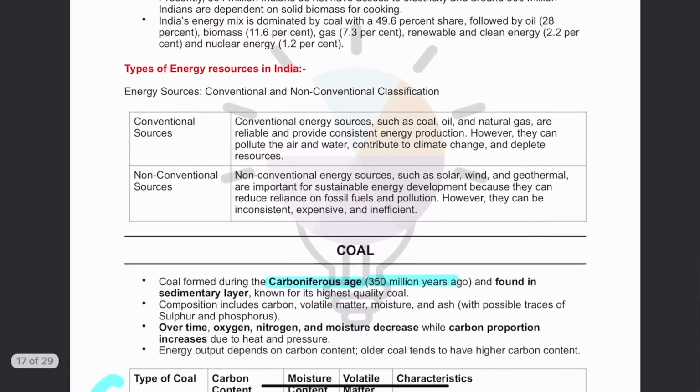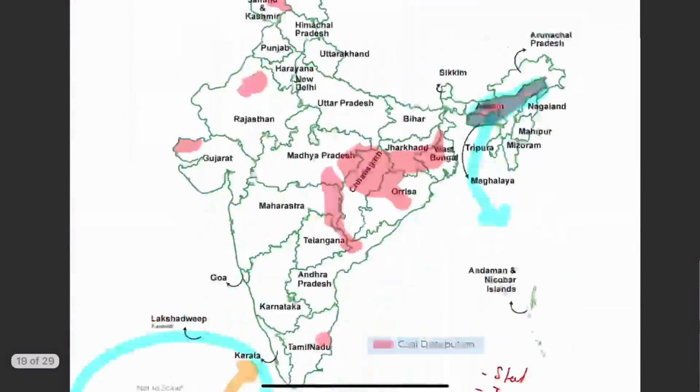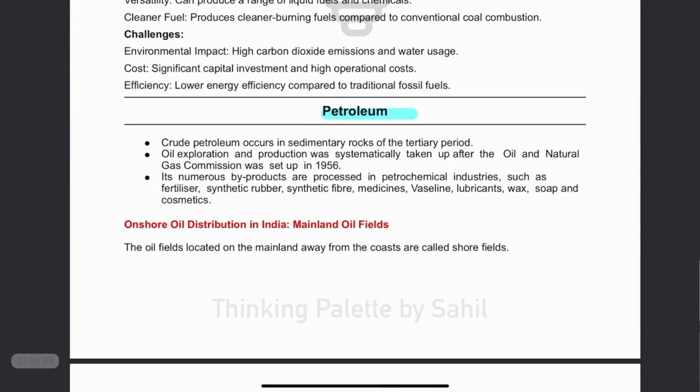Now, when we talk about energy, we have energy sources as conventional and non-conventional. Conventional includes traditional sources such as coal, oil, natural gas, and non-conventional includes solar, wind, geothermal, etc. Now coal we have already discussed, and the next one that we are going to discuss will be petroleum.